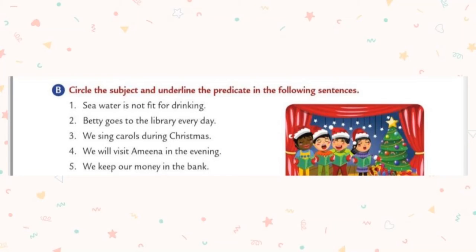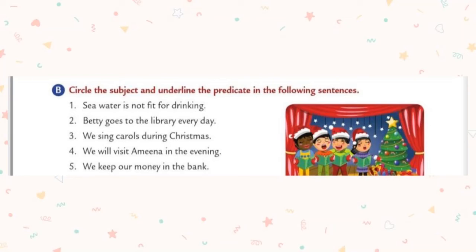Let us see the first one. Sea water is not fit for drinking. What is the subject in the first sentence? Sea water, because what is not fit for drinking here? Sea water. So it is the subject. Circle the words sea water. And the remaining is the predicate, so underline it. Is not fit for drinking is the predicate.